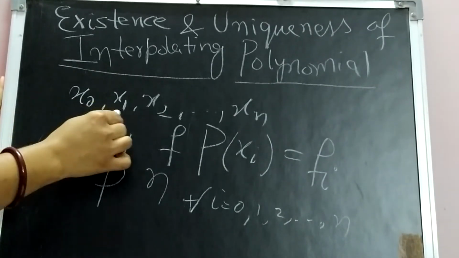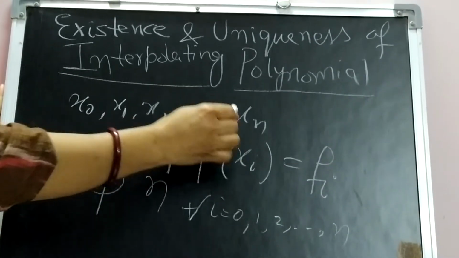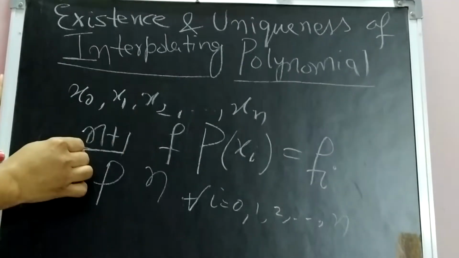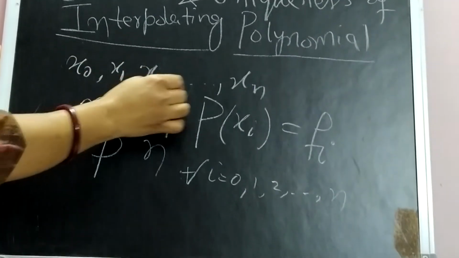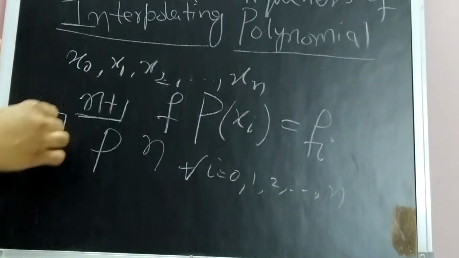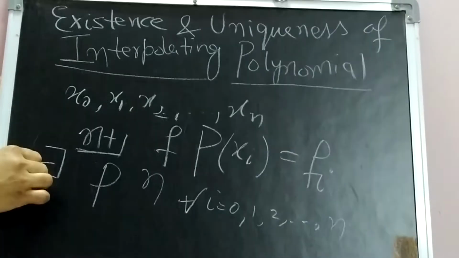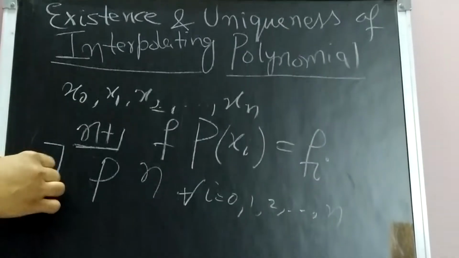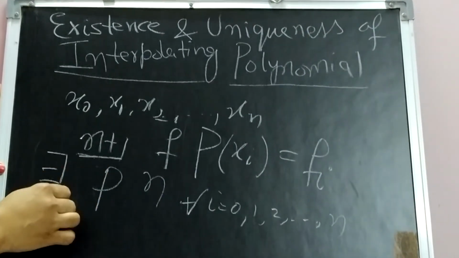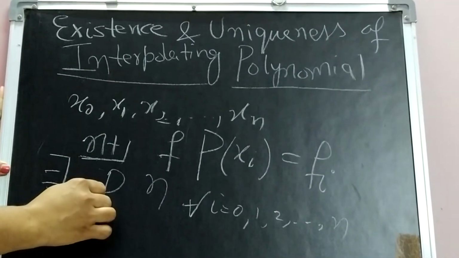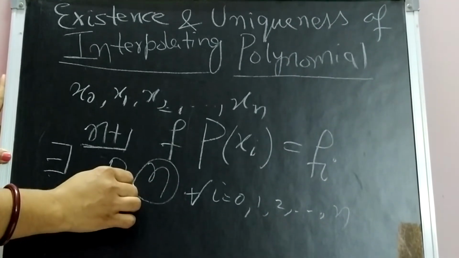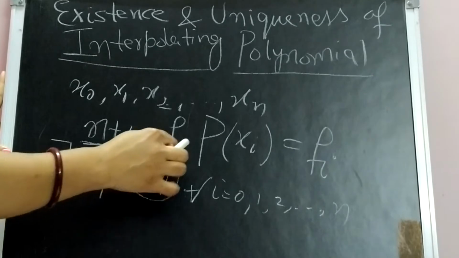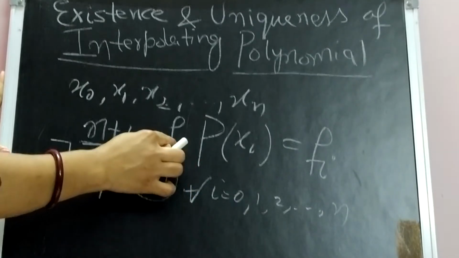If x0, x1, x2, ..., xn are n plus 1 data points and f is a function which is defined at all these points, then the theorem states that there exists a unique polynomial P of degree at most n such that this P interpolates f.